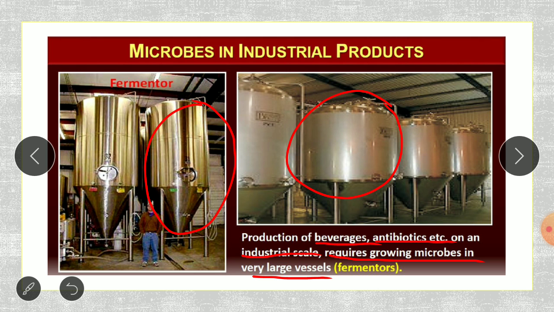These are called fermenters, in which the fermentation by the microorganisms is done. What is fermentation? Fermentation is nothing but producing products from the microorganisms. For example, curd is also a product of fermentation.